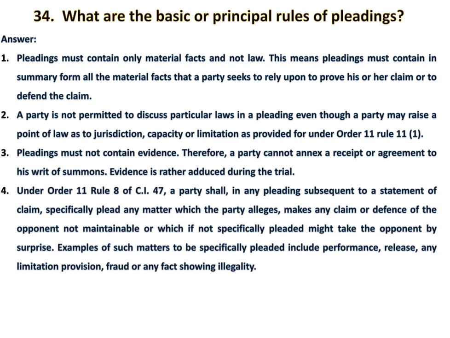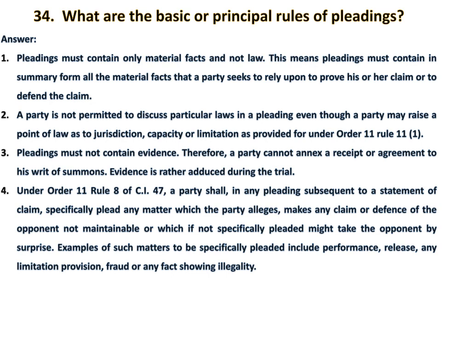Point 4, under Order 11, Rule 8 of CI 47, a party shall, in any pleading subsequent to a statement of claim, specifically plead any matter which the party alleges makes any claim or defense of the opponent not maintainable, or which, if not specifically pleaded, might take the opponent by surprise.